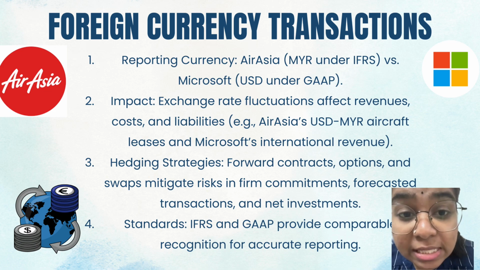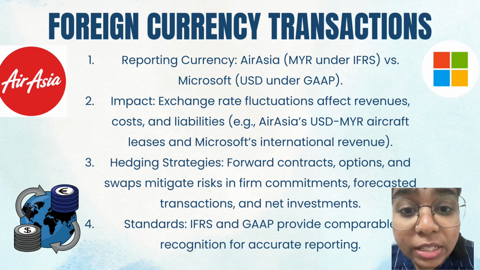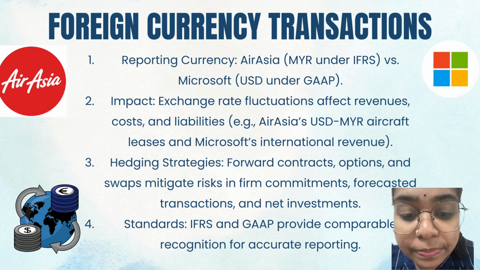To manage this risk, both companies use hedging tools like forward contracts and swaps. These strategies stabilize financial results and reduce uncertainty. Thankfully, IFRS and GAAP provide similar rules for handling these effects, ensuring clear and accurate reporting while maintaining financial stability.